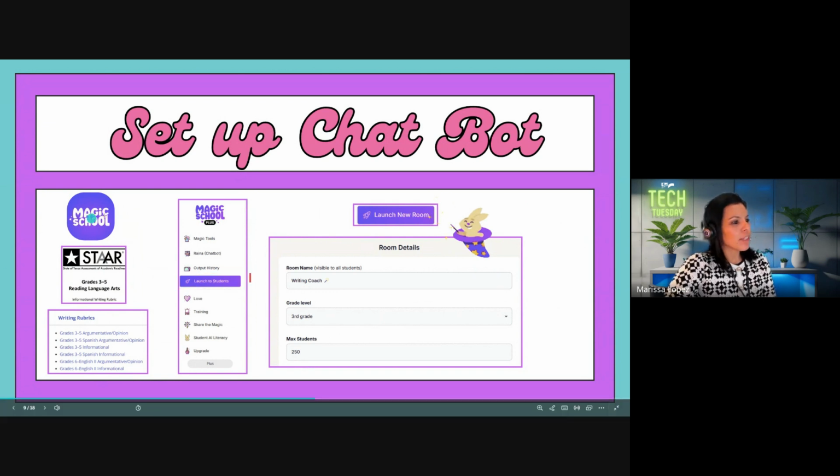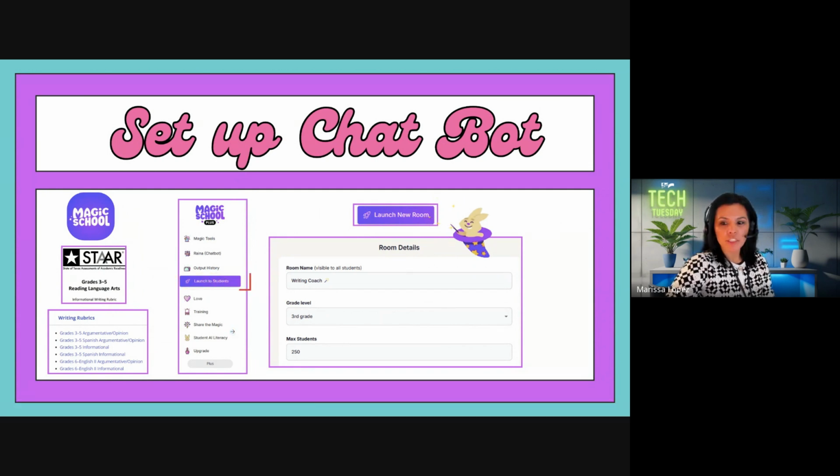But when you do get into Magic School AI, the first thing that you'll do is click on Launch to Students. There is a little Magic Student tab at the top right, but that's not where we want to start. We're actually going to start in Launch to Students. And then you'll click Launch a New Room. And you'll give it a title, your grade level, and then it goes up to 250 students, but you can change that to however many students are in your class.